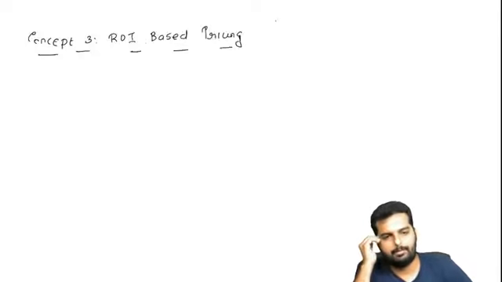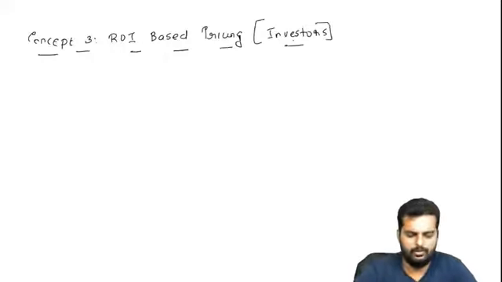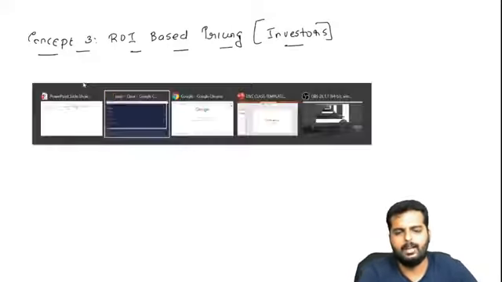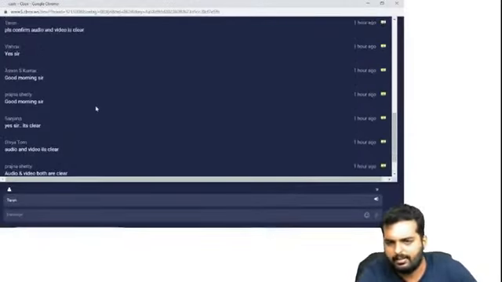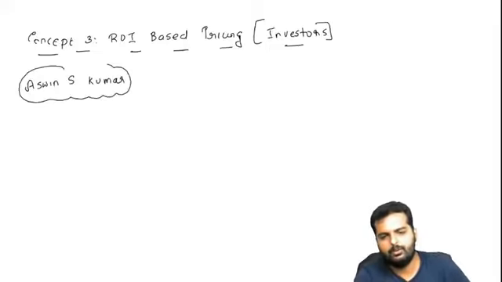This is a pricing which is used by investors, and this normally doesn't work in routine scenarios. It works only in some extreme cases. For example, let me catch a person from this class as an investor. Ashwin S. Kumar, he is a very big businessman. This guy is running his own business.